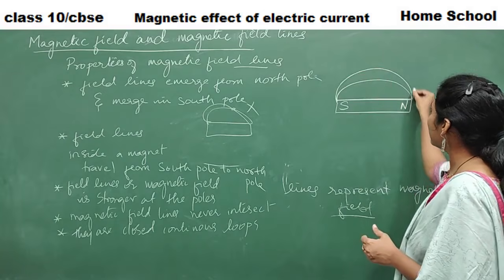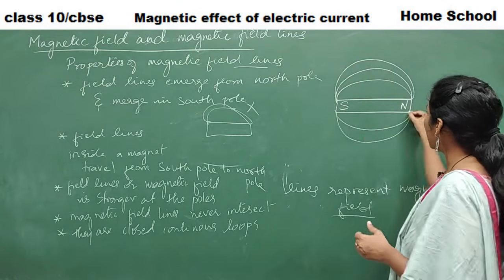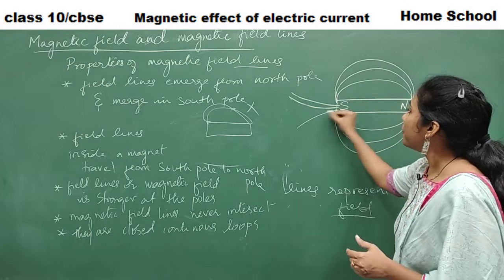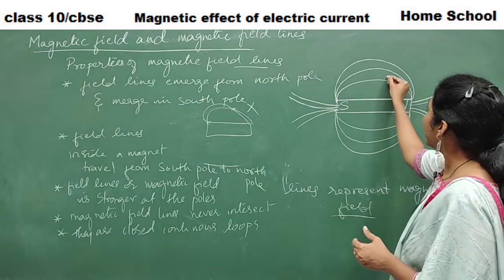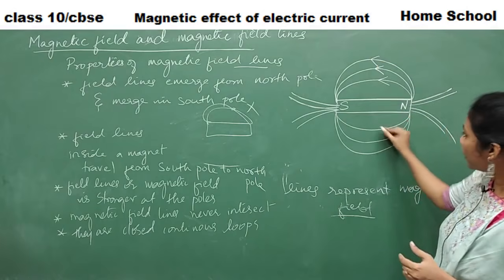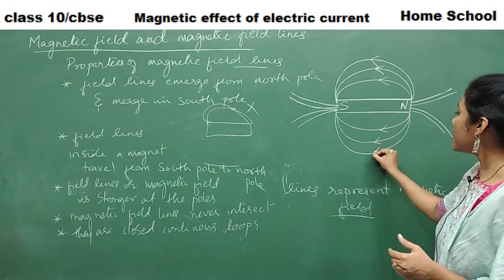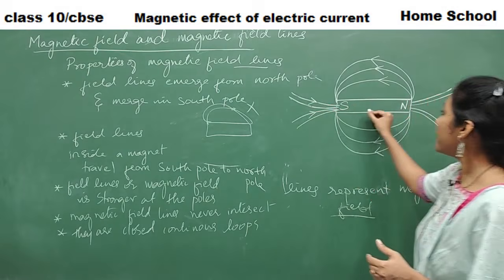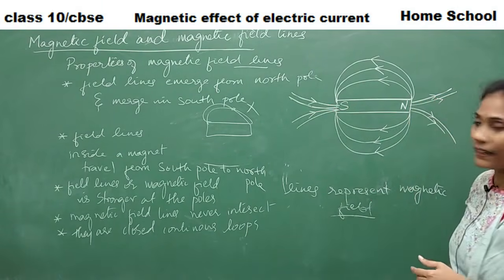Emerge from north, merge in south. And inside the magnet, the field lines will move from south to north. Got it? Direction is very important. These lines are called outer field lines, and these are called inner field lines. Outer field lines direction must always be from north to south. Inner field lines direction must always be from south to north.